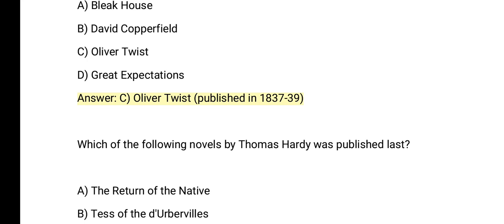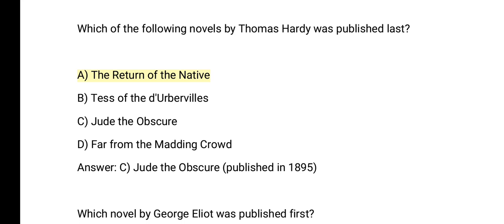Which of the following novels by Thomas Hardy was published last? A. The Return of the Native. B. Tess of the D'Urbervilles. C. Jude the Obscure. D. Far from the Madding Crowd. Answer: C. Jude the Obscure, published in 1895.